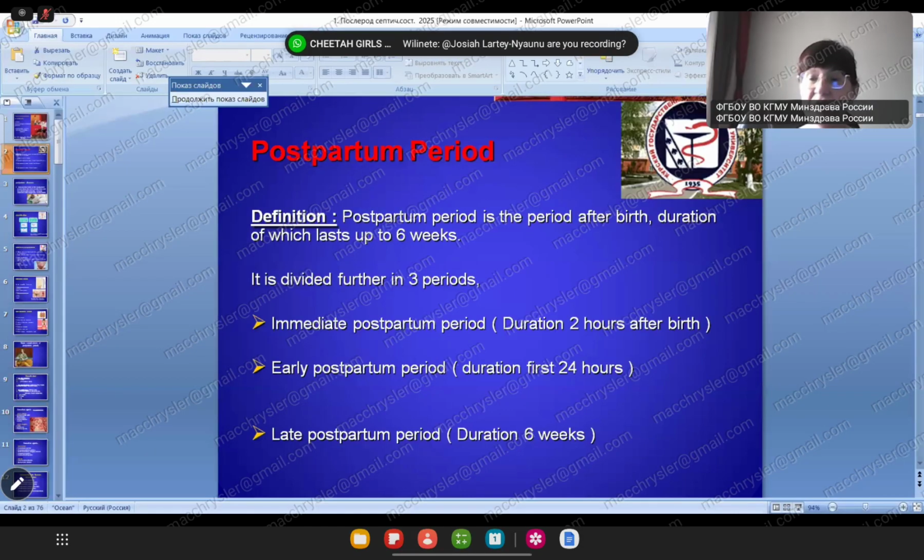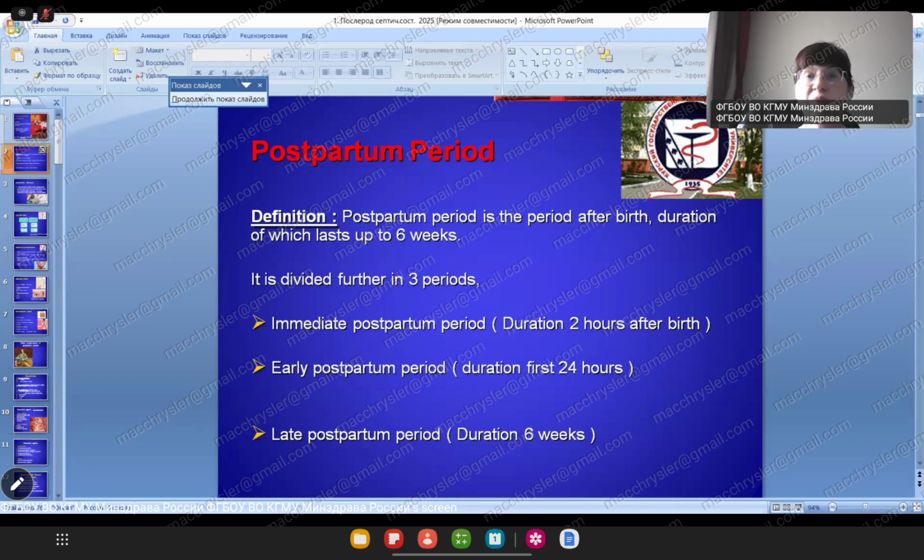Late postpartum period is 6 weeks, 42 days. Postpartum disease is a disease that occurs in the postpartum period, from the time of birth to the end of 6 weeks after delivery, associated with pregnancy and childbirth. If a patient had an abortion with fetal weight less than 500 grams, it's not a postpartum period. It's the period after miscarriage.